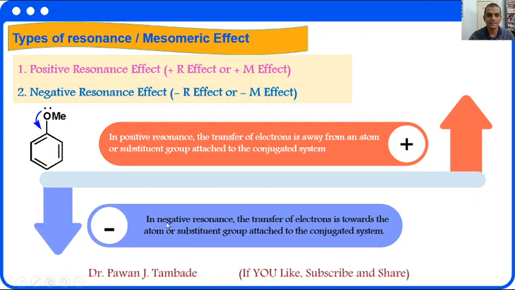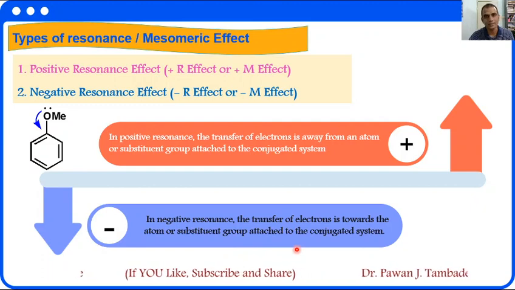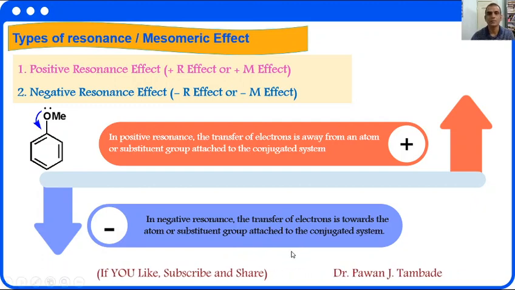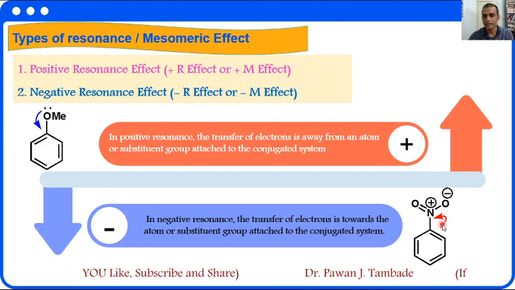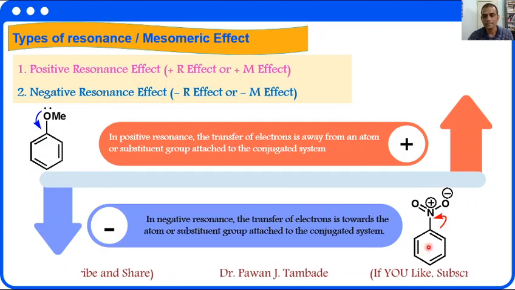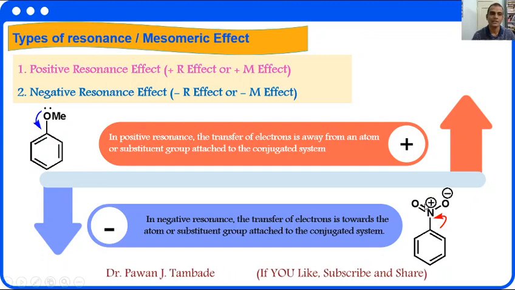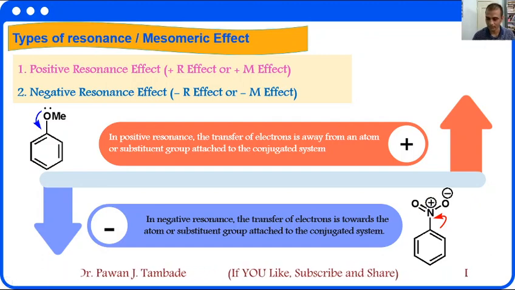The second is negative resonance effect. In negative resonance effect, the transfer of electron is towards the atom or substituent group attached to conjugated system. Consider an example of nitrobenzene. In nitrobenzene, this is conjugated system and this is a substituent attached to conjugated system. In this case, electrons are moving towards the substituent which is present on conjugated system. Then such effect is called as minus resonance effect or negative resonance effect.